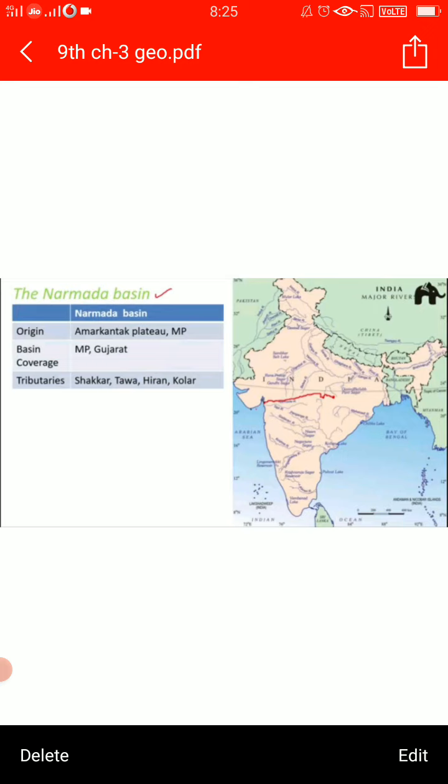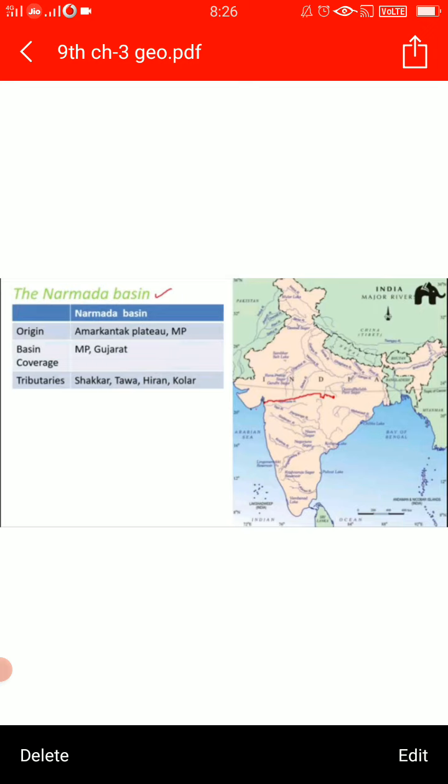Now, these rivers flow towards the east direction and drain into the Bay of Bengal. They make deltas at their mouths, and there are many streams also flowing in the opposite direction, the west direction of the Western Ghats. There are only two long rivers, Narmada and Tapi, which flow towards the west direction, opposite to all others, and they make estuaries here.